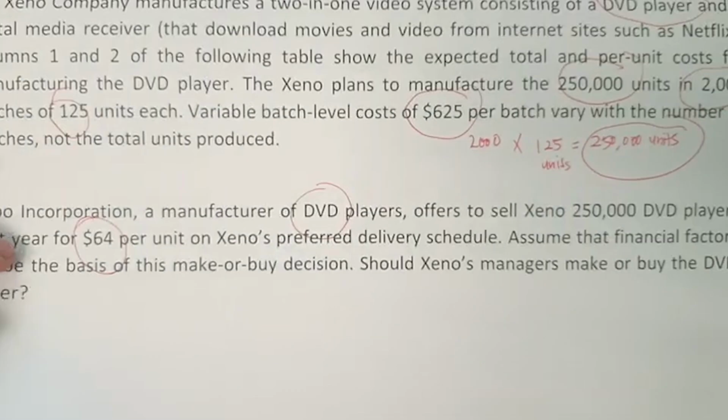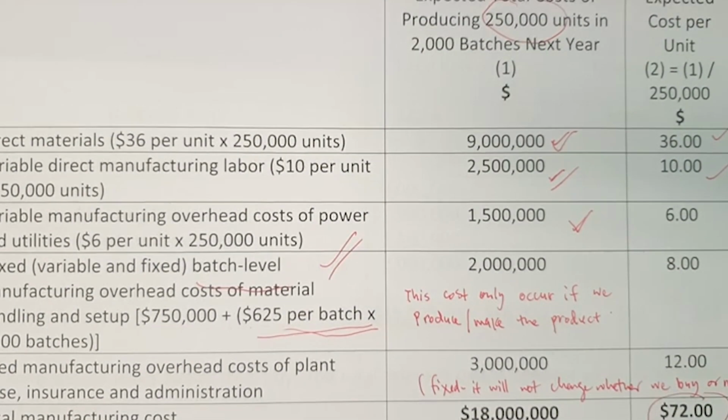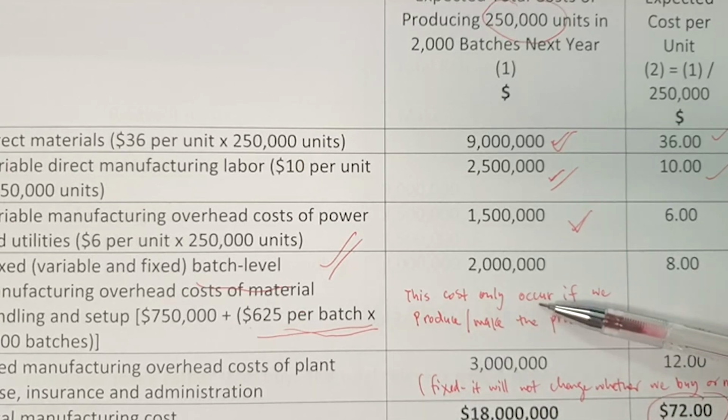This is actually the batch-level cost, which means this cost only occurs if we make, if we produce the product. If we don't produce the product, if we buy it from Bobo, this cost will not occur. So we have to be aware of that.